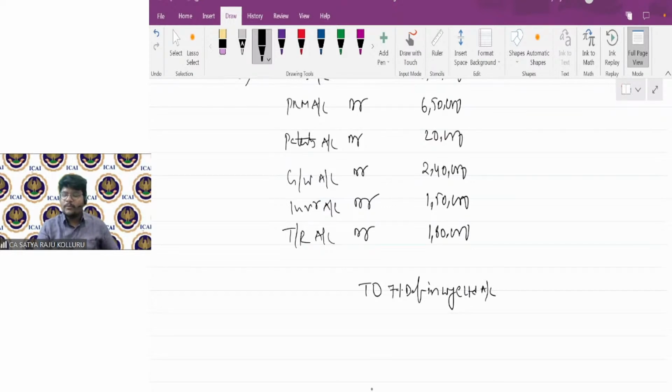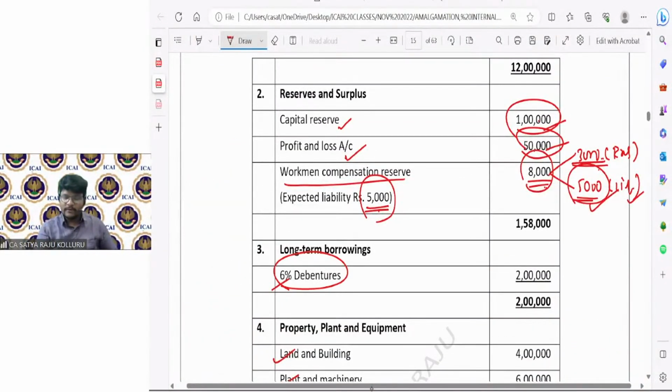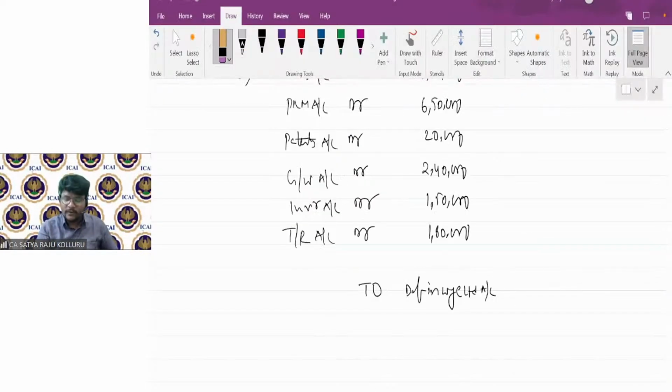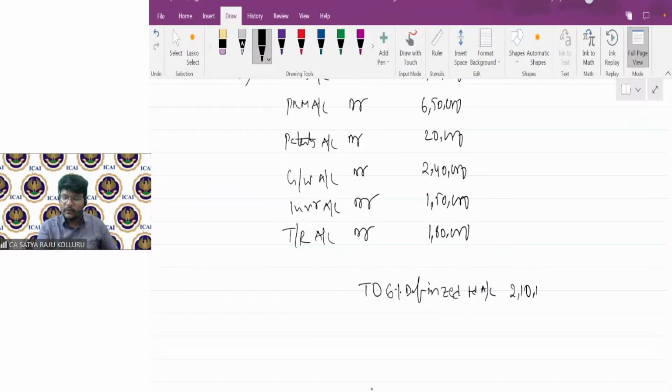Okay, this is not your company. Sorry, one second. Which debentures are we taking over? The selling company's debentures, right? The 6% debentures of the selling company, we are taking over at 2,10,000. This 7% is in the purchasing company. So you need to write to 6% debentures in Z Limited, the selling company's debentures, at the taken over value of 2,10,000.